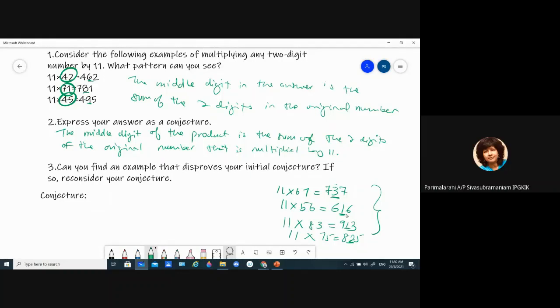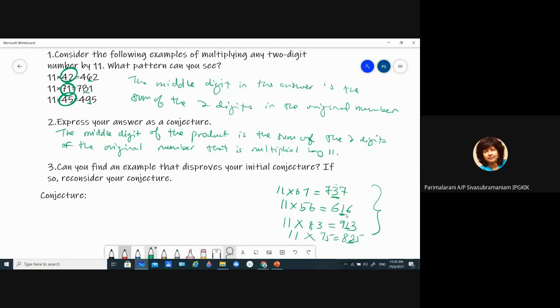How can we change our conjecture? Maybe if the addition is below 10. Yes, correct.